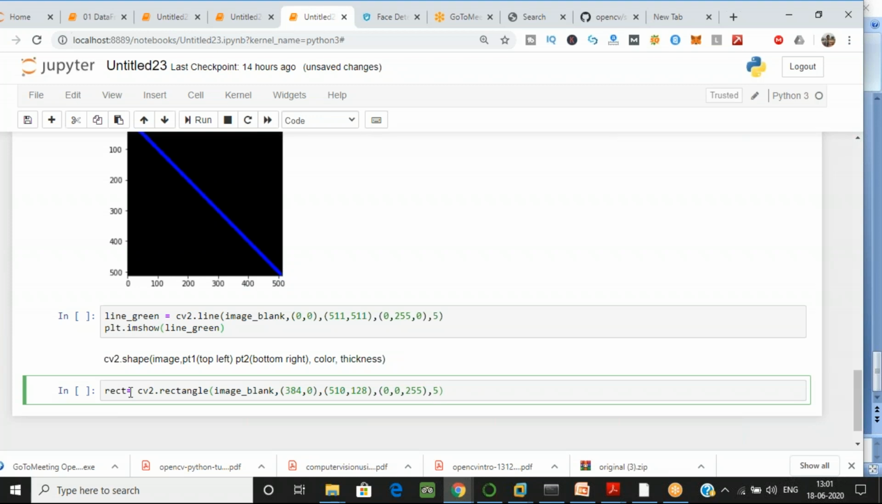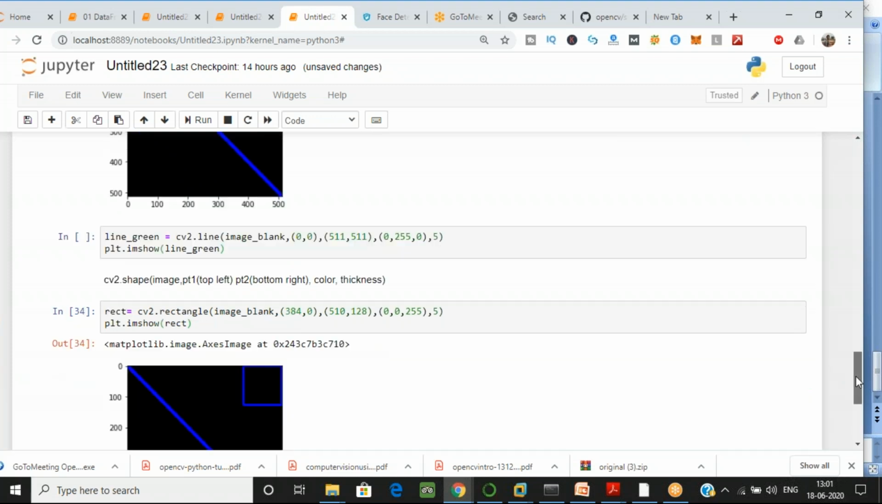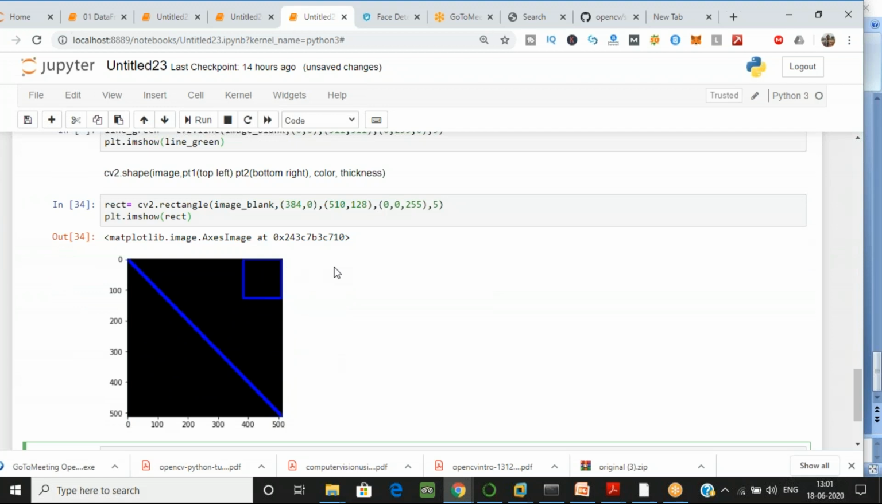Okay, let's just print that. Again, we are doing it with imshow. It just takes its argument, rectangle, and let's execute this one. Can you see the rectangle over here? I want the small rectangle over here, and the color I gave is blue. The parameters are the same as I explained, so you just need to find out the x and y coordinates where you want to draw your shape.